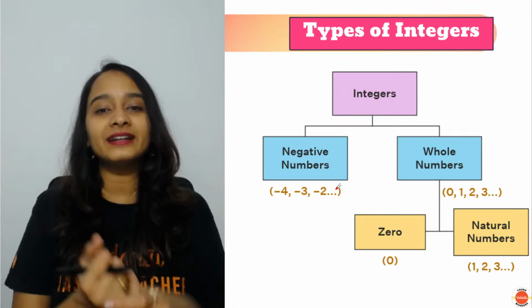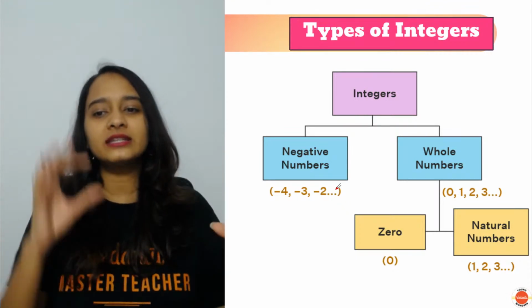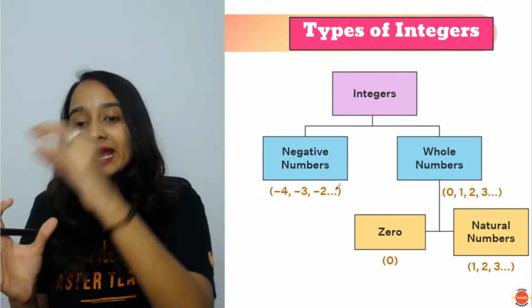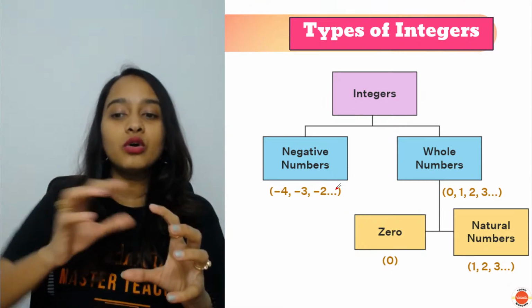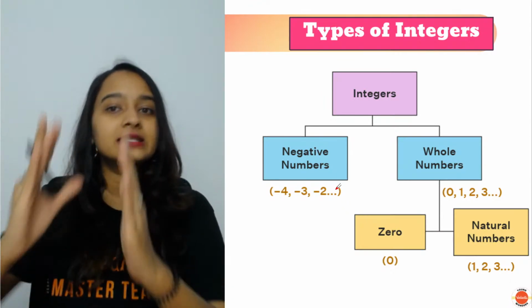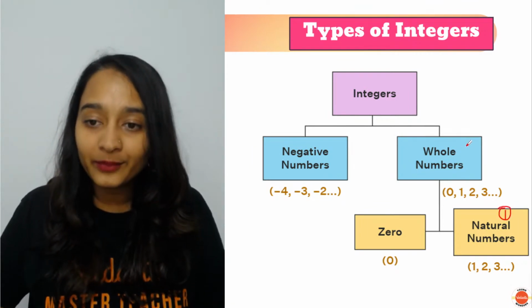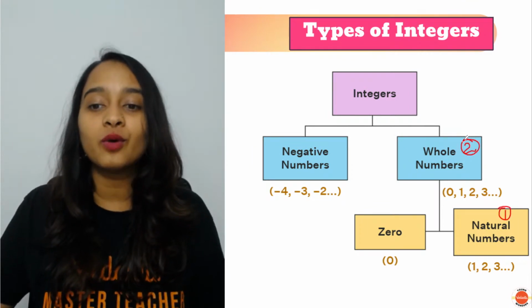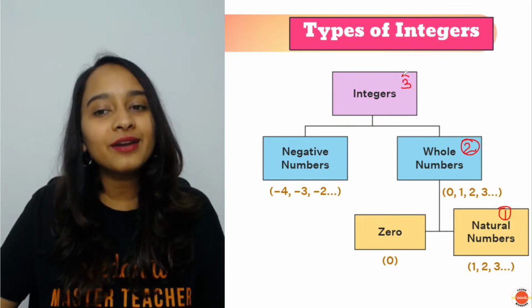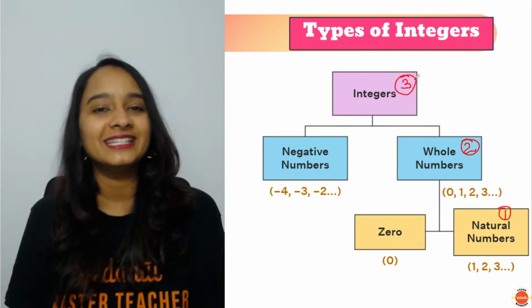Now what are the different types of integers? Again, positive and whole numbers. Again, under whole numbers, you have 0 and natural numbers. So this is the hierarchy. We all started with learning what are natural numbers. Then we have learned about what are whole numbers. And now we are learning about what are integers.